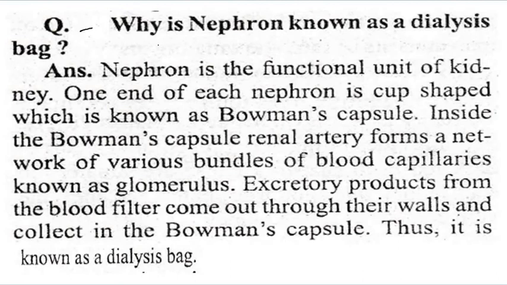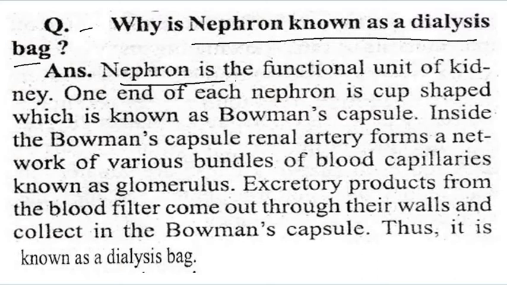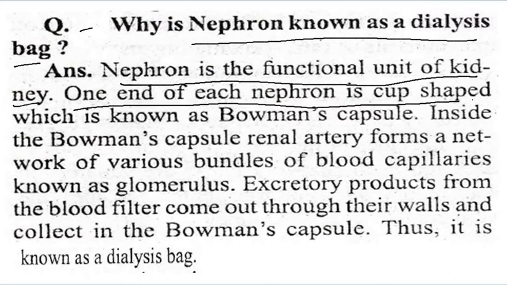Next question: why is nephron known as a dialysis bag? Nephron is a functional unit of kidney. One end of each nephron is cup shaped, which is known as Bowman's capsule.